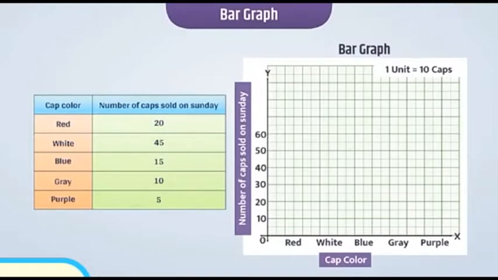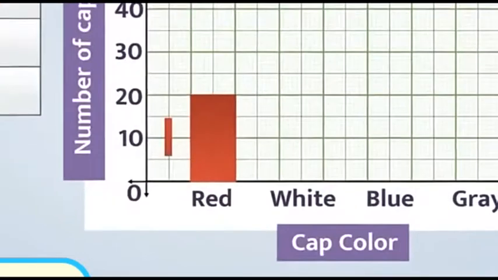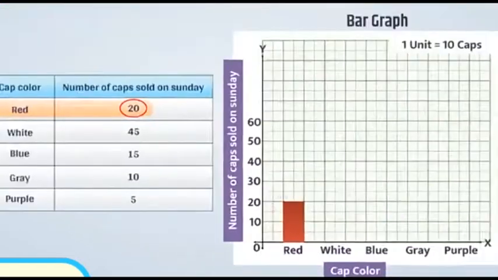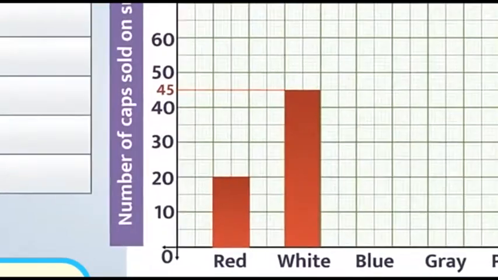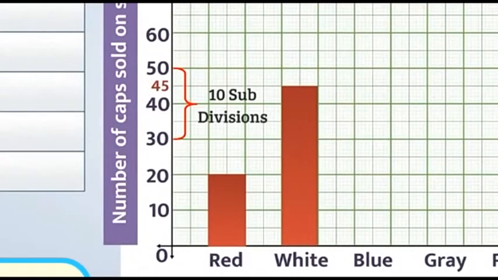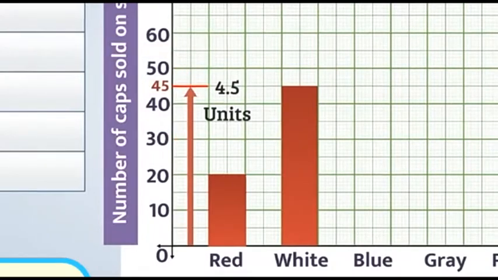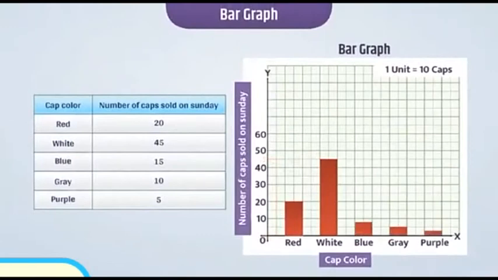Now we will find the height of bars as per the data. Here 20 red caps were sold. To represent the number 20, we can draw a bar extending from 0 to 20 on the vertical axis. It will be a bar of height 2 units. Similarly, for representing 45 white caps, we draw a bar extending from 0 to 45 on the vertical axis. Here note that any two divisions have 10 subdivisions, so 45 will be represented by 4.5 units. This is how we can represent all the data on the bar graph.